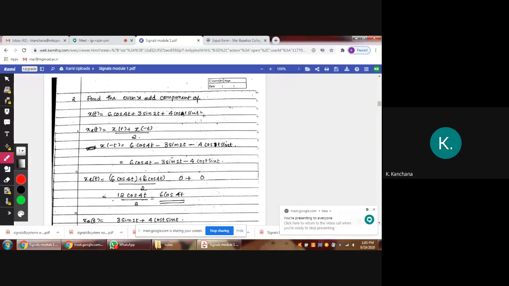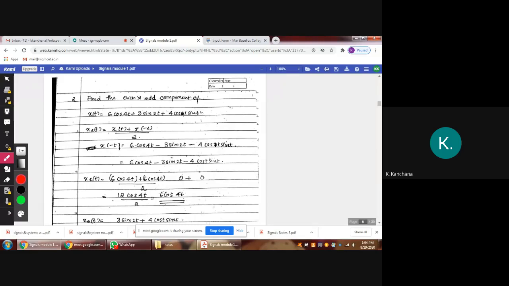From this expression, you have to find the even component and the odd component. For the even component, x e of t equals x of t plus x of minus t divided by 2. x of t is already here, so you have to find x of minus t.